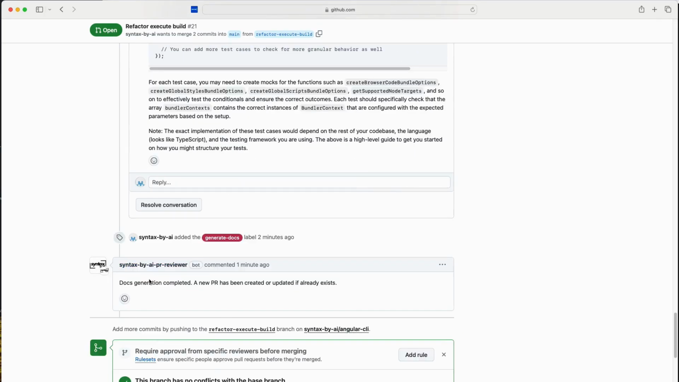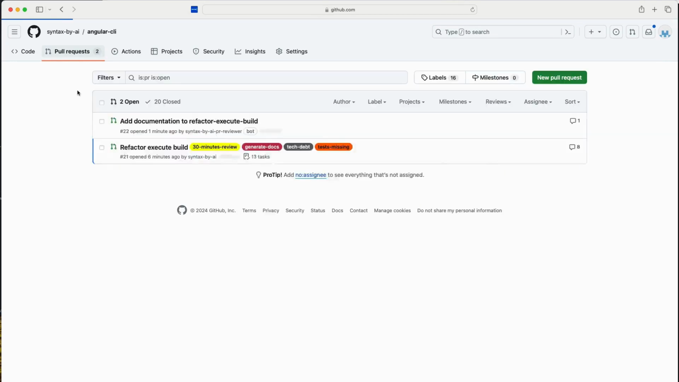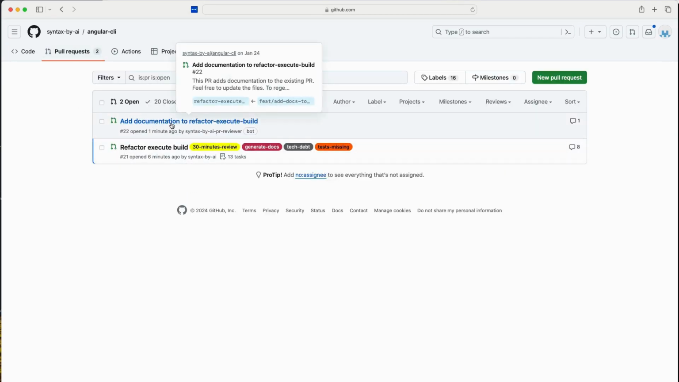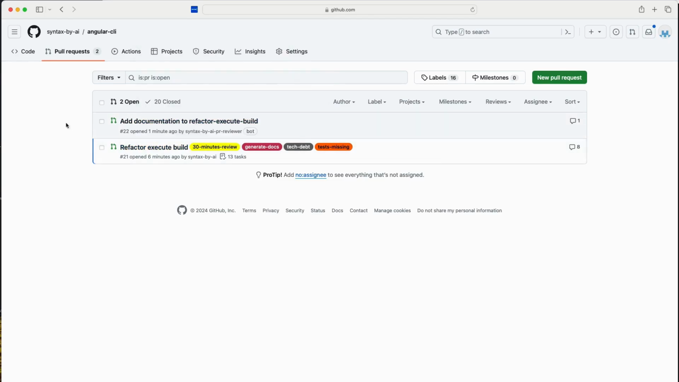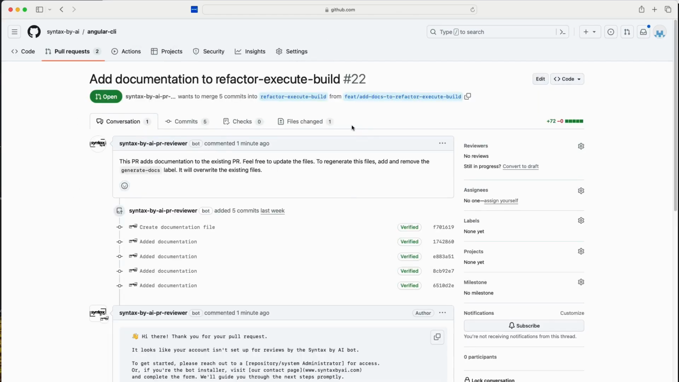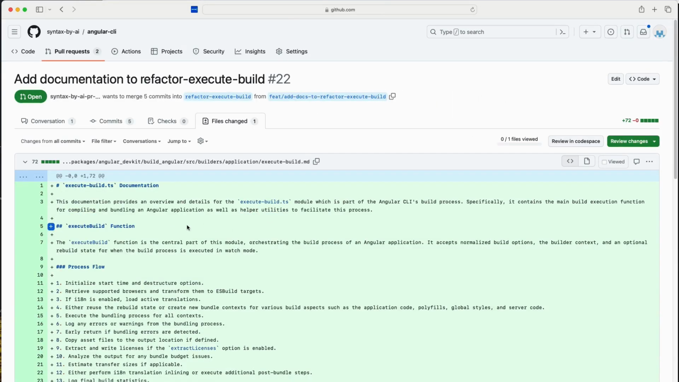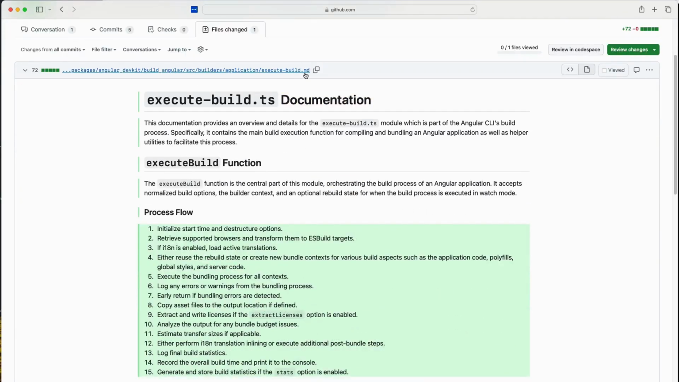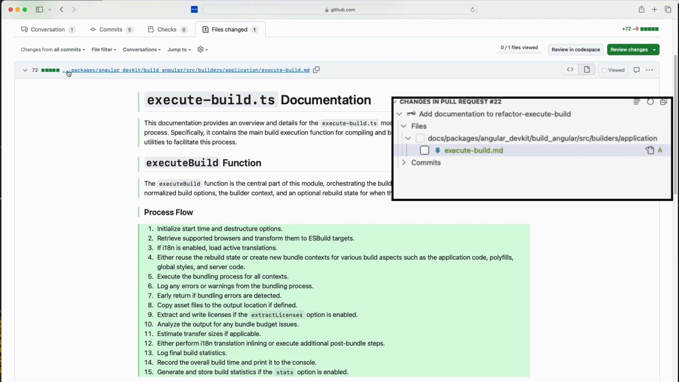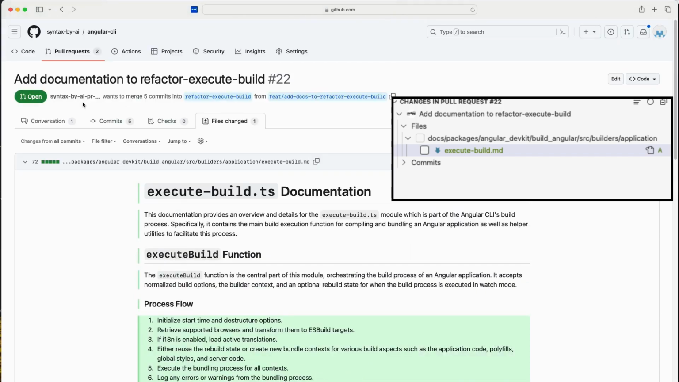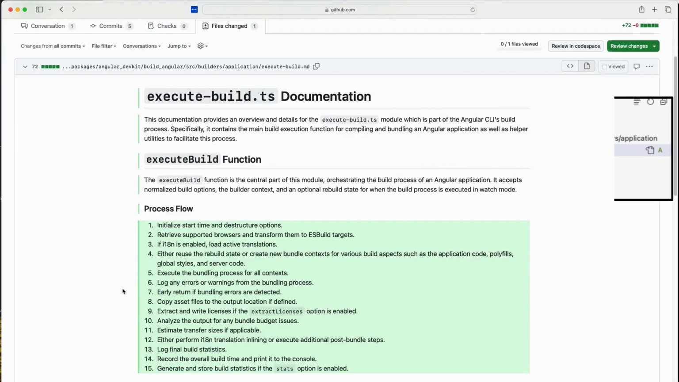Okay, and then we had another message: docs generation complete, a new PR has been created. So let's go back to our pull request. We have an additional PR, add documentation to refactor execute build. Yeah, so this is our other PR. Let's have a look at what's been added. So we have our MD file generated in the, where did it generate it? It should generate it in a docs directory. I'm pretty sure it's there.